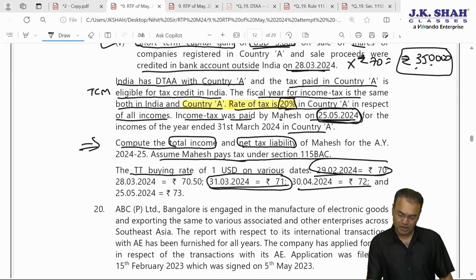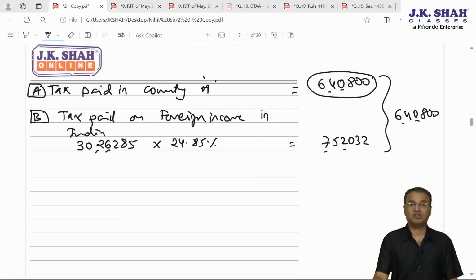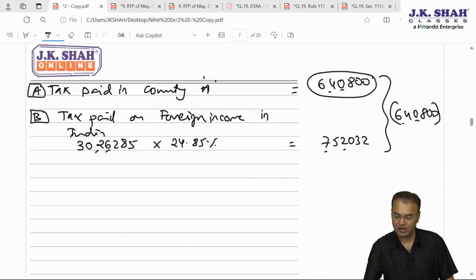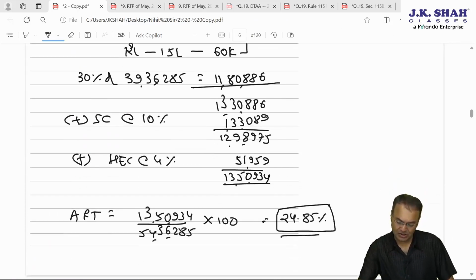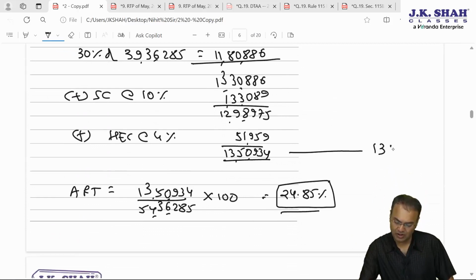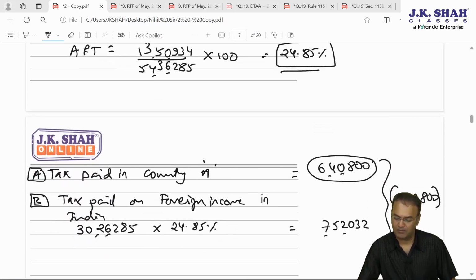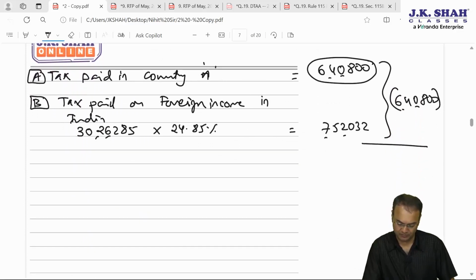Compute the total income and the net tax liability as per 115BAC. So this much, 6,40,800, is going to be allowed as a credit. How much is the tax in India? Tax in India is 13,50,934. 13,50,934 minus 6,40,800.